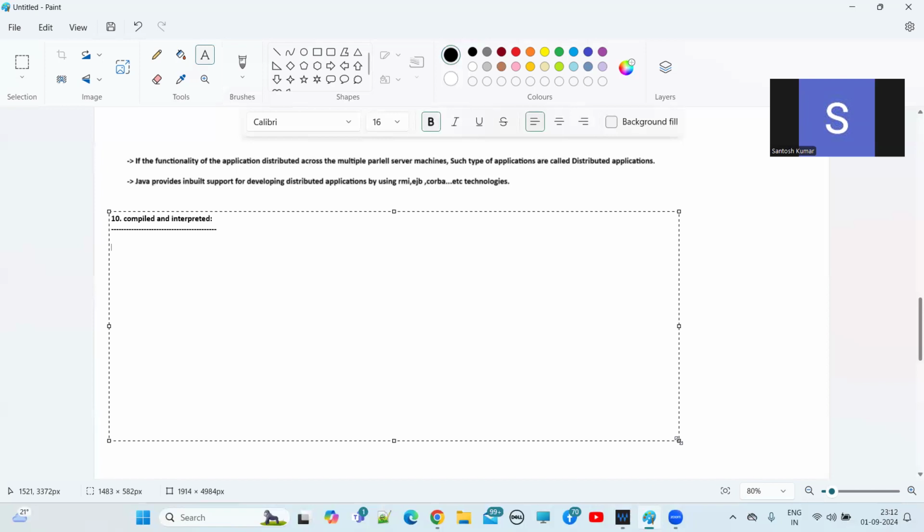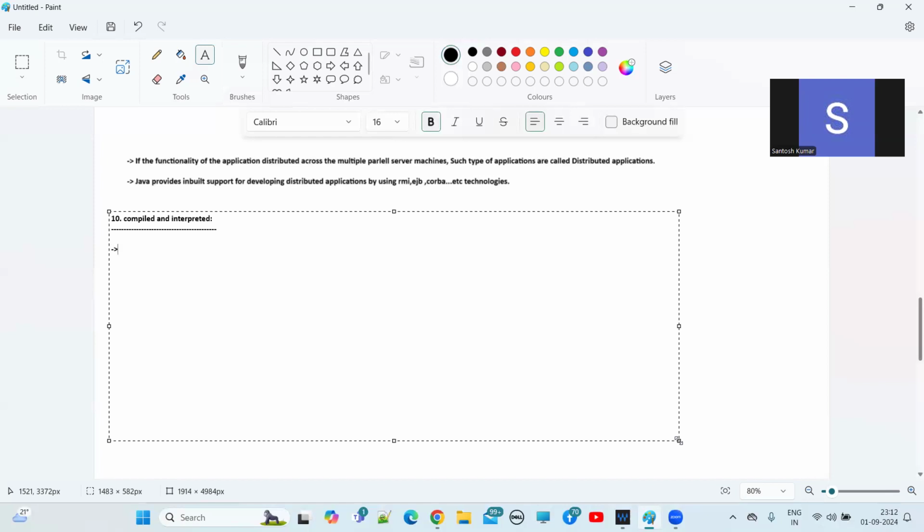If you solve all the issues at compile time, then at runtime the program will execute very smoothly. That's why Java is a compiled and interpreted language.